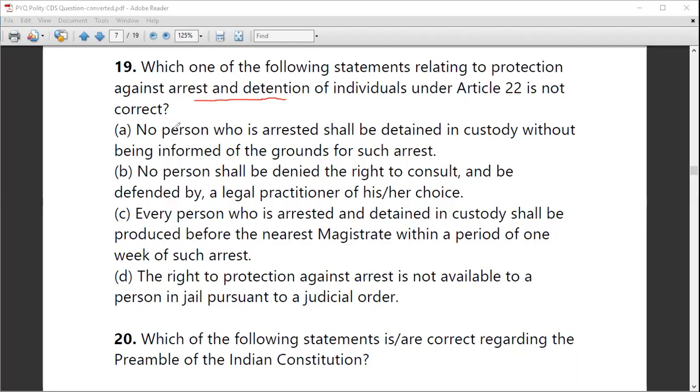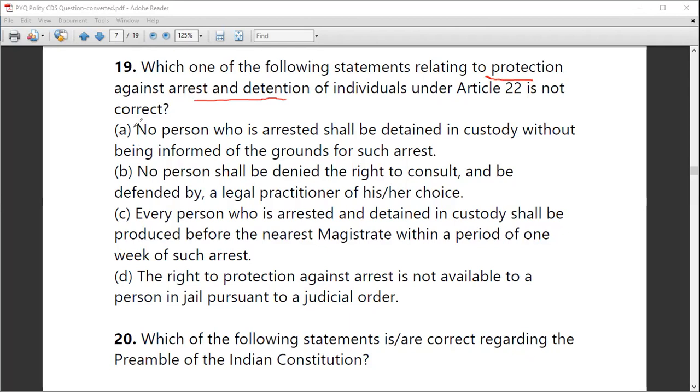So you need to understand, first of all, what kinds of protections are given under arrest and detention. When you are in captivity, it is the duty of the administration to provide you protection so that the public should not take the law into their hands. So this kind of security protection is given to the culprit. Understood? And to whoever is in detention or in the custody of police.